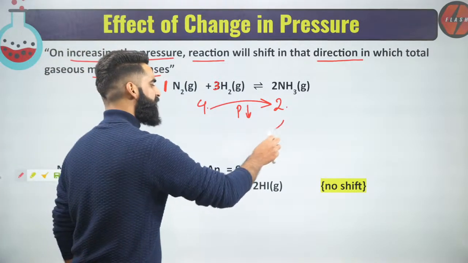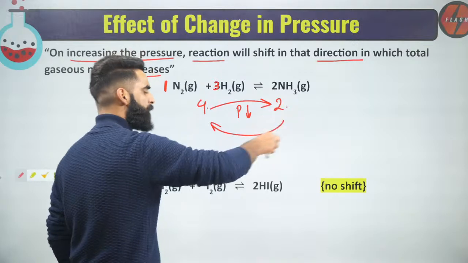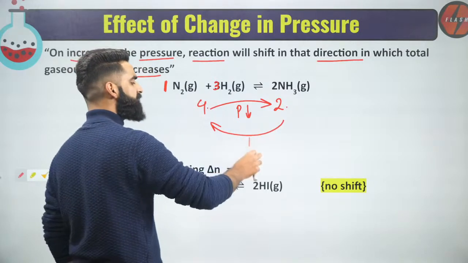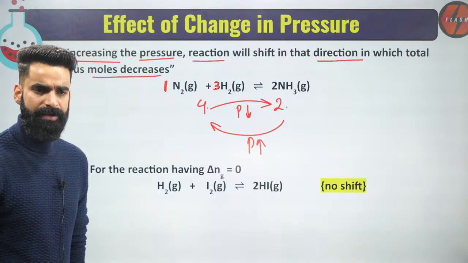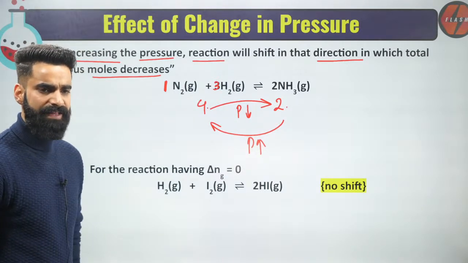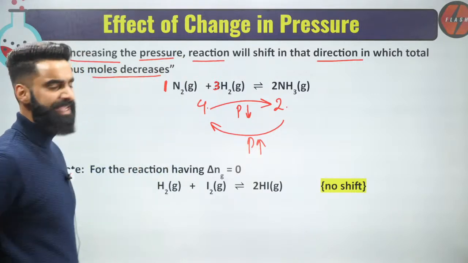Now, if the backward reaction proceeds, what is going to happen? The number of moles is increasing. If the number of moles increases, pressure will increase. This is something you should know. Now, understand: if I increase the pressure,